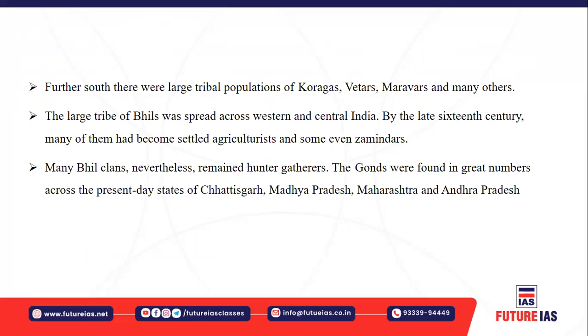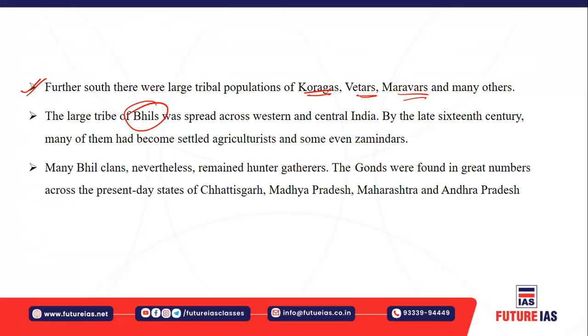And there were many different tribal people who stayed in the southern region also. For example, Koragas, Vetars, Maravars, and many other tribal societies. A tribal population lived in southern India. All right. And in Rajasthan also, in western Rajasthan, you have especially the Bhils, who spread across western and central India. All right. And many such tribal people became settled agriculturalists, because you must understand, over a period of time they felt the need to settle, right.